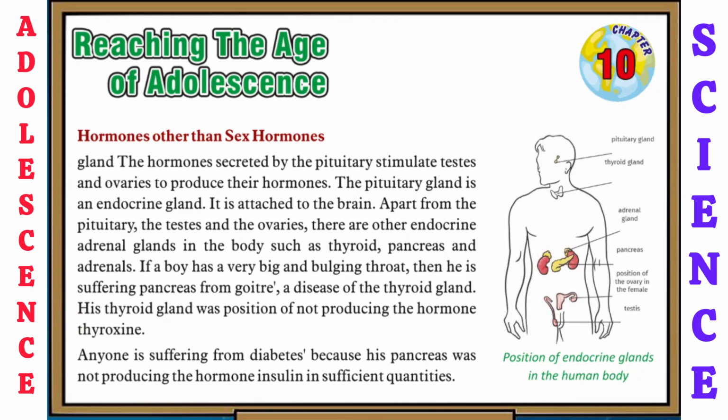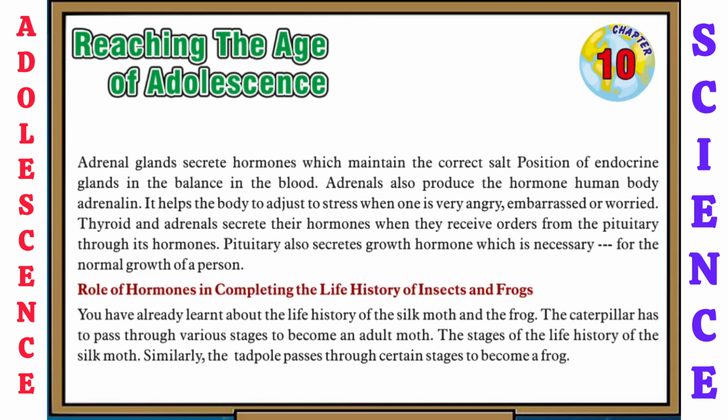Anyone suffering from diabetes has a pancreas that was not producing the hormone insulin in sufficient quantities. Adrenal glands secrete hormones which maintain the correct salt balance in the blood. Adrenals also produce the hormone adrenaline. It helps the body to adjust to stress when one is very angry, embarrassed or worried.